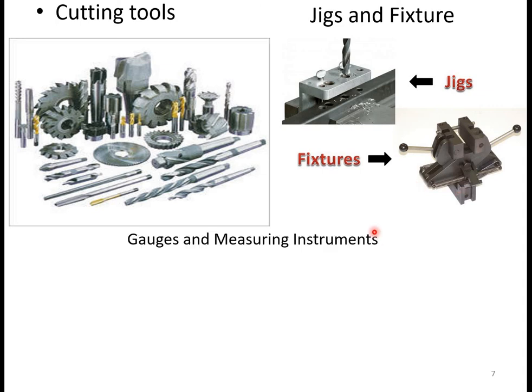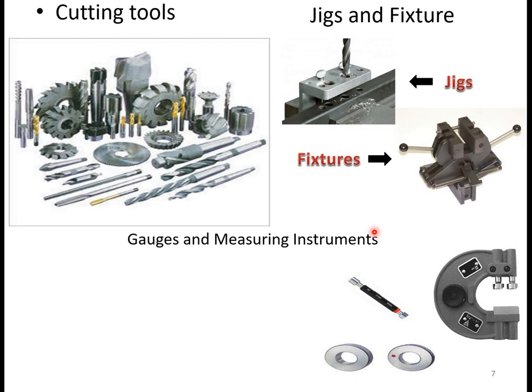So the next type of tooling, that we have already discussed, is the gauges and the measuring instruments. These are the gauges. As I have already told, on the shop floor components cannot be checked directly by using the measuring instrument, but it can be verified whether it is lying within that particular range or not. So it can be verified by using these gauges.